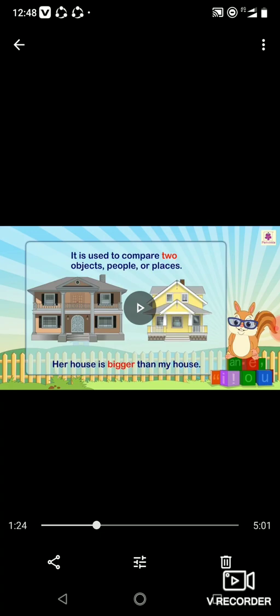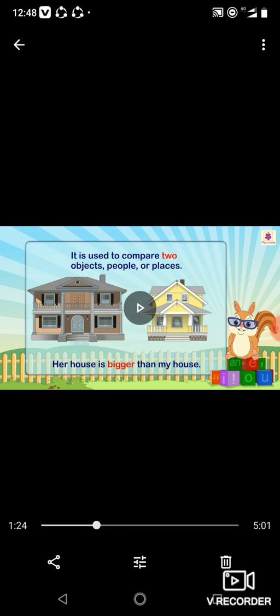Now here, bigger is again an adjective, but it is a comparative adjective because we are comparing her house to my house, right? Now see here, bigger. Again, can you see than, THAN? Whenever we use the comparative degree, usually than appears in that sentence.